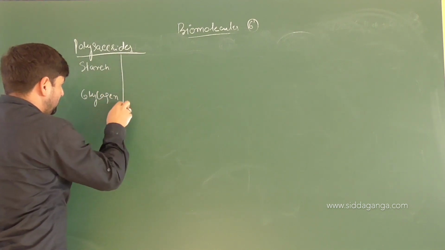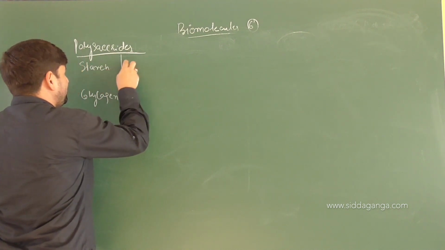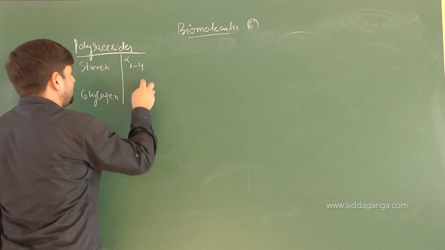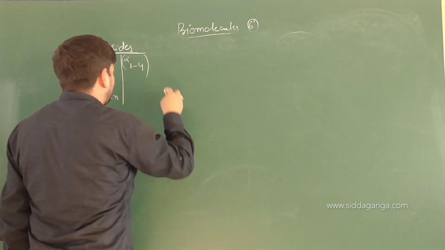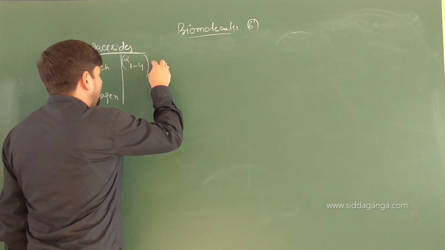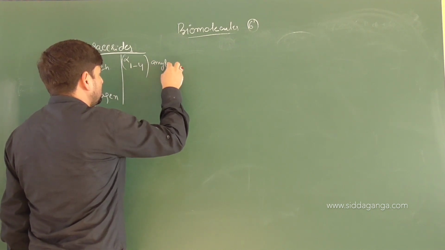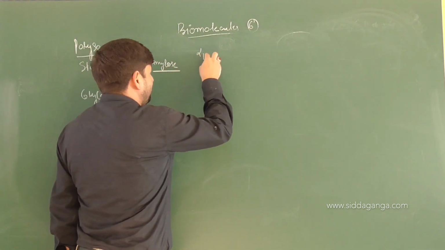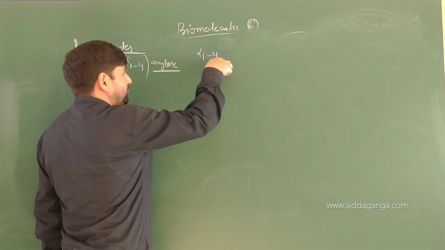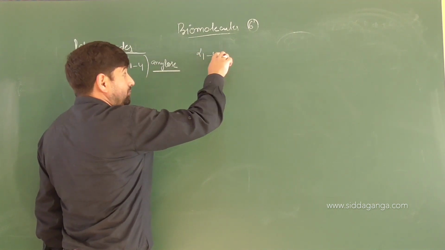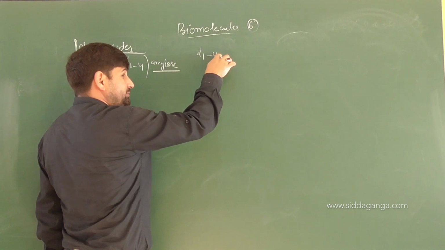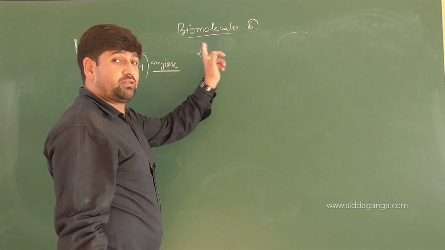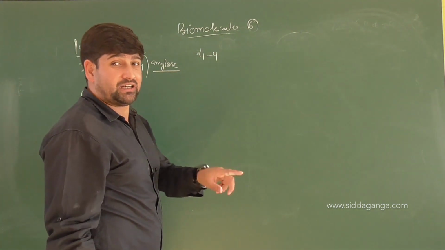Now, in starch, what's the link? It is alpha 1,4 link between units in amylose. Correct or not? It is alpha 1,4. Keep it in mind. Alpha 1,4. You can write alpha 1, alpha 4, but that alpha part cannot be represented with respect to 4. The general representation will be alpha 1,4 because the other glucose molecule is also in its alpha conformation only. But the link is not at the alpha position.